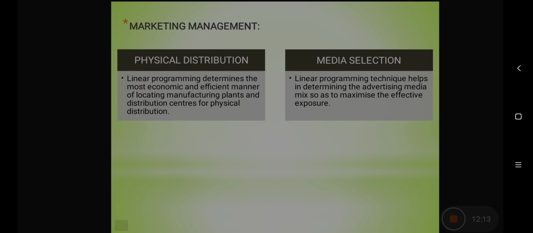Then the last point is marketing management. LPP can also help the marketing manager, like in physical distribution decisions. So linear programming determines the most economic and efficient manner of locating manufacturing plants and distribution centers, so that physical distribution can be done in the optimal manner. Likewise, for selecting the media, which media will give the maximized exposure, maximized reach with the minimum possible cost, that can also be dealt with the help of LPP.